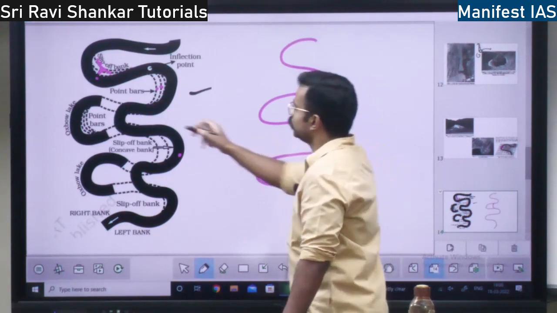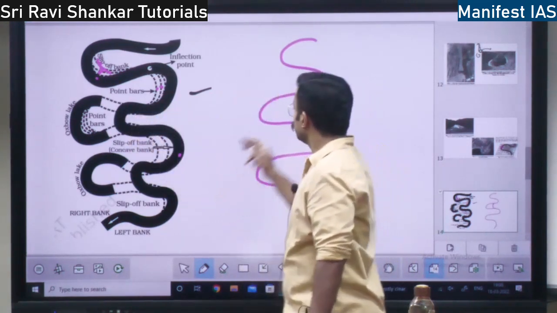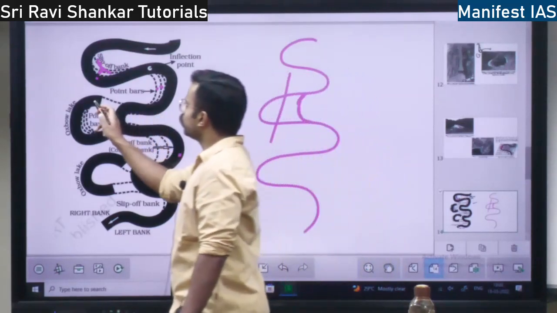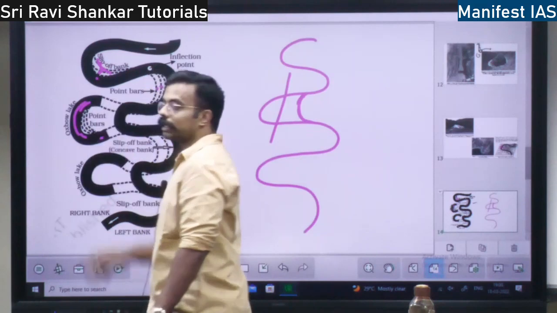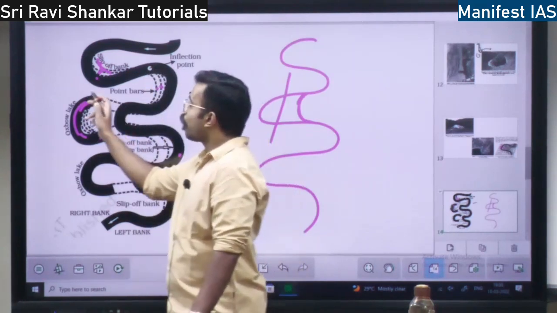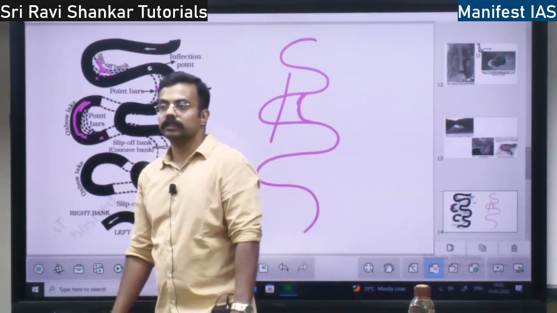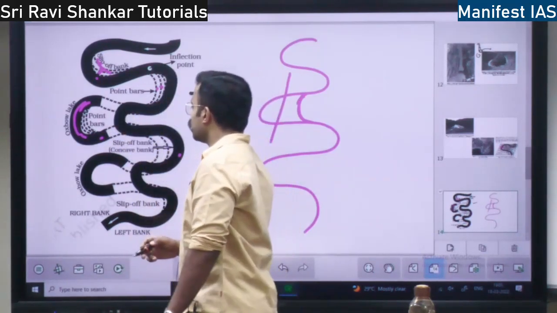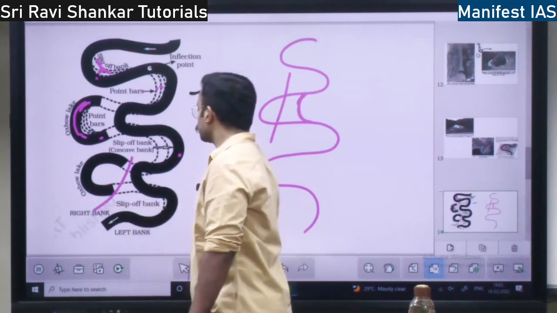So this entire thing is cut off. When they are cut off, there will be water left out in this region. This is called an oxbow lake. Out of meanders, only oxbow lakes are formed. Here there is one more oxbow lake.